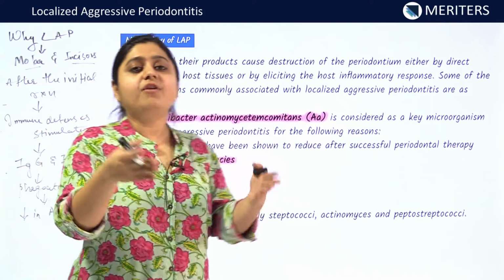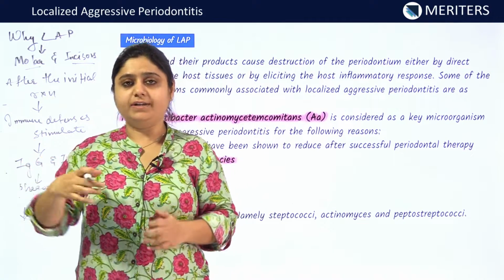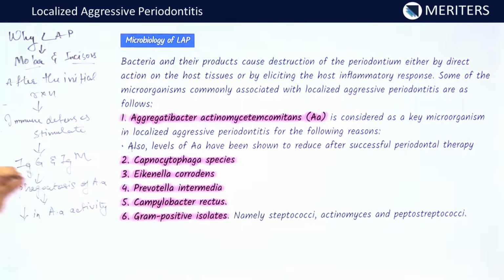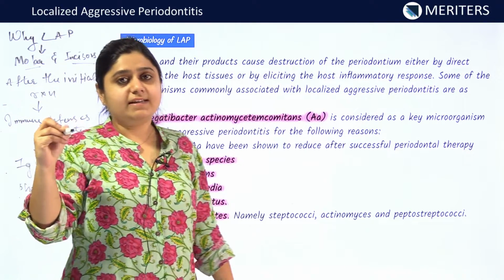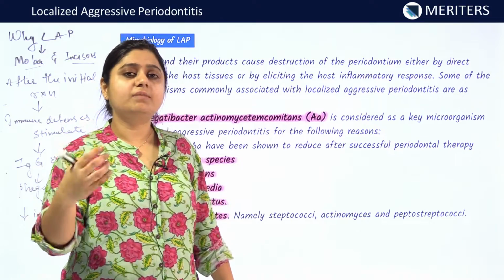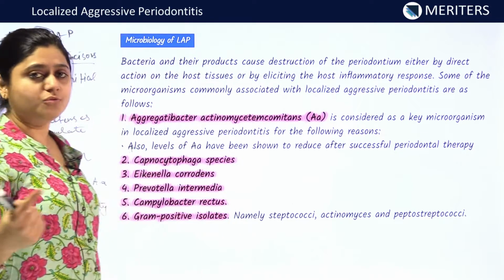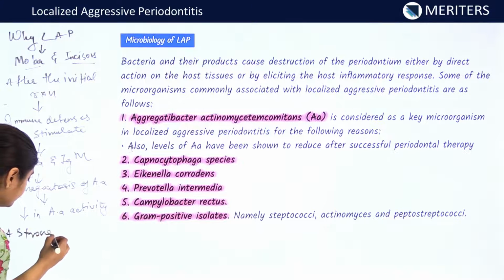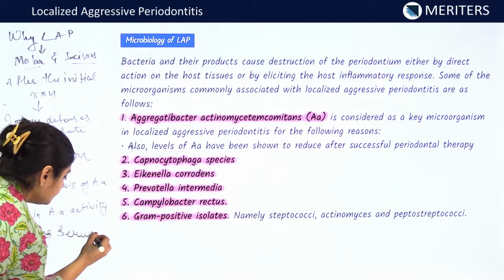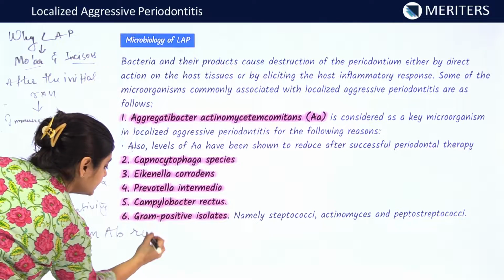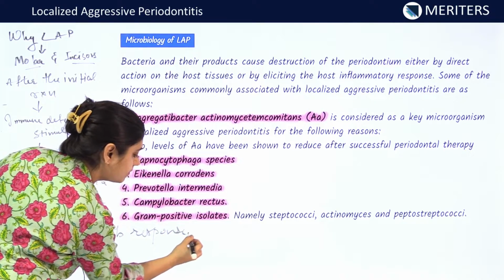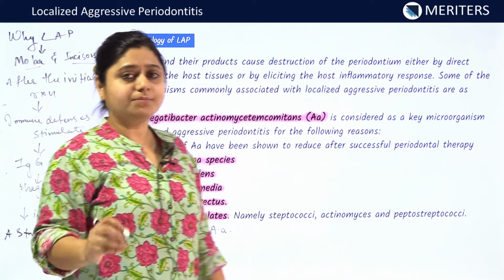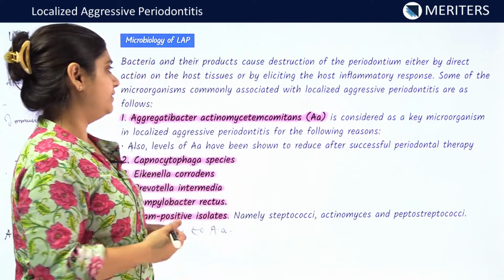Thus the spread of AA to the other sites is restricted in localized aggressive periodontitis. Therefore, in individuals with localized aggressive periodontitis, we see a strong serum antibody response to AA.